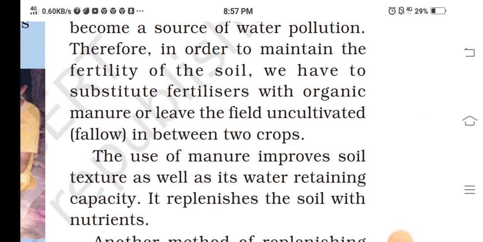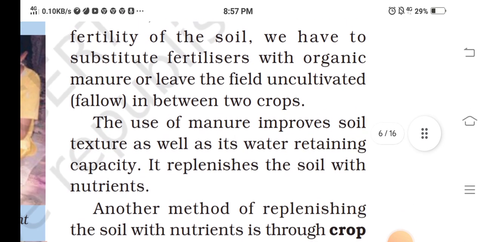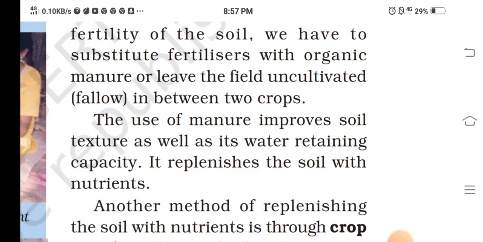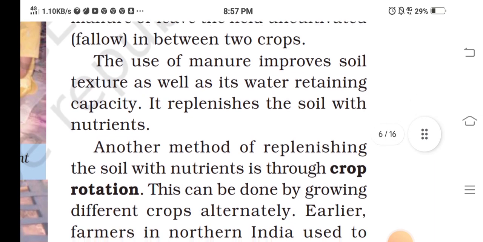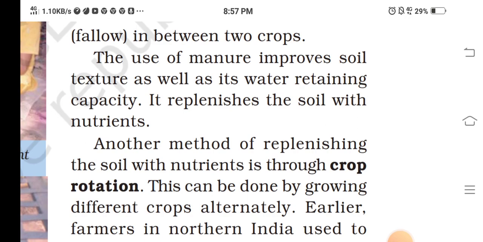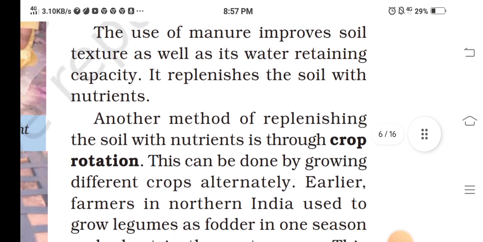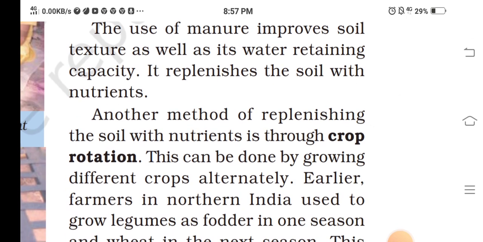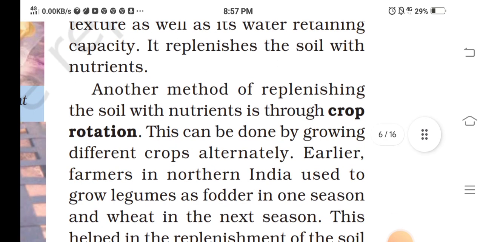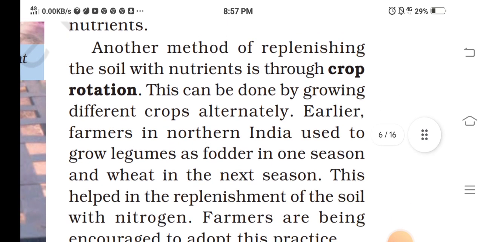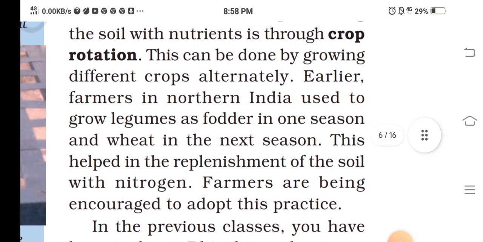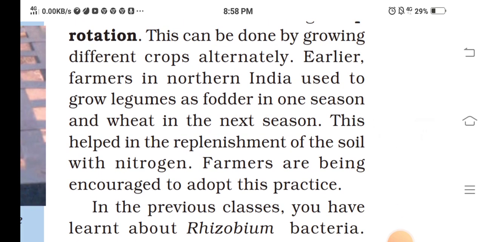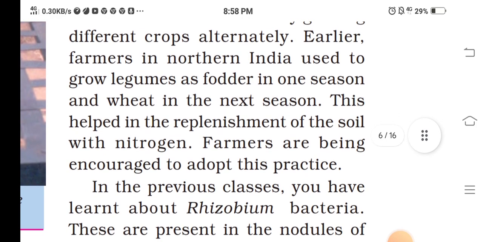Therefore, in order to maintain the fertility of the soil, we have to substitute fertilizer with organic manure or leave the field uncultivated in between two crops. The use of manure improves soil texture as well as its water retaining capacity. It replenishes the soil with nutrients. Another method of replenishing the soil with nutrients is through crop rotation. This can be done by growing different crops alternately.